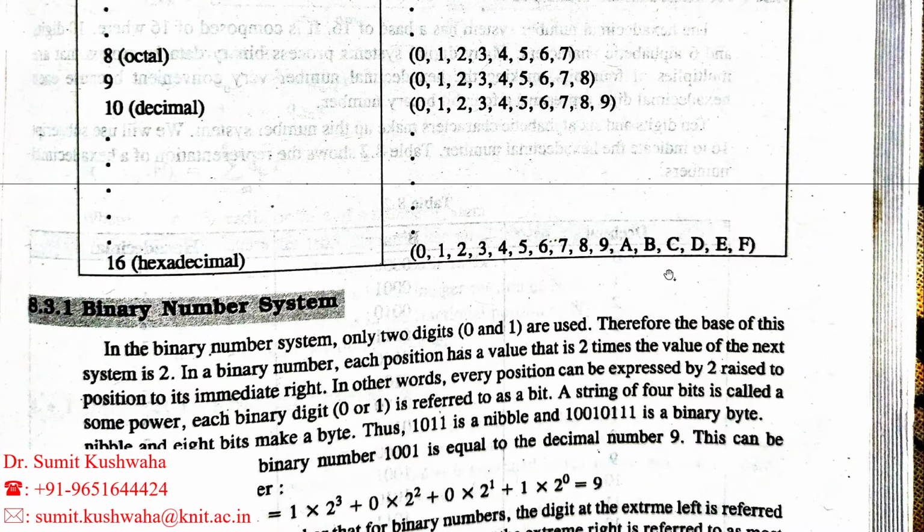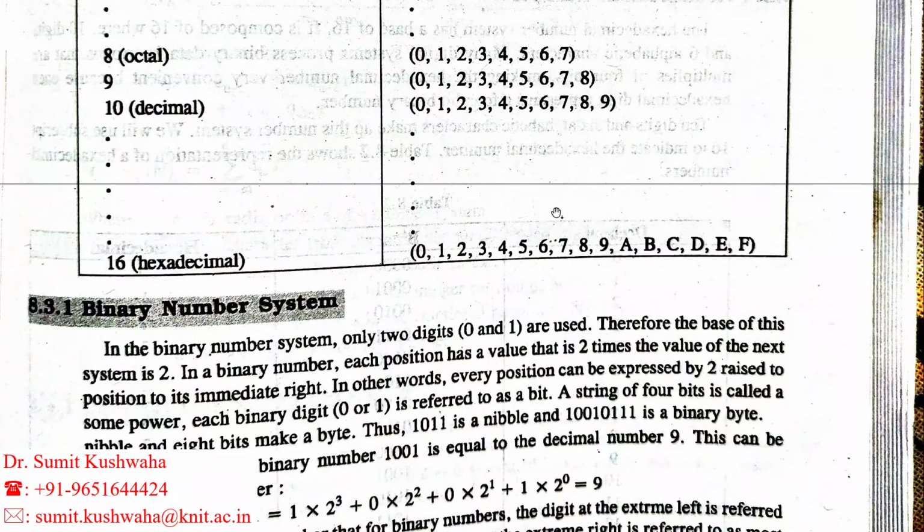Here, 0 represents 0, 1 represents 1, and similarly 2, 3, 4, 5, 6, 7, 8, 9. But after 9, A represents 10, B represents 11, C represents 12, D represents 13, E represents 14, and F represents 15. Remember this, it will be beneficial when we study the hexadecimal number system.